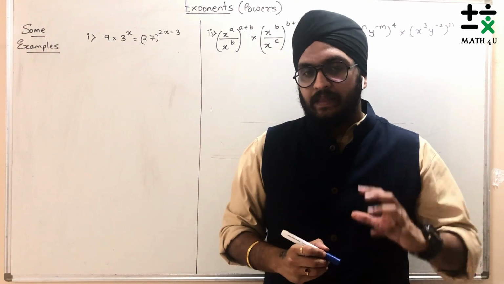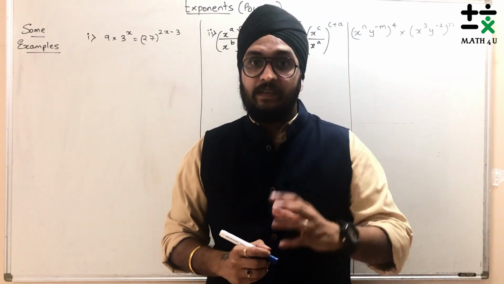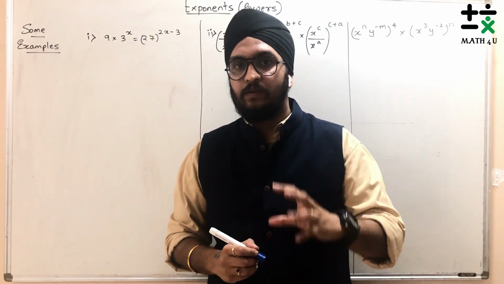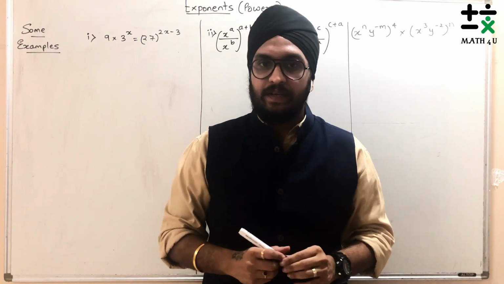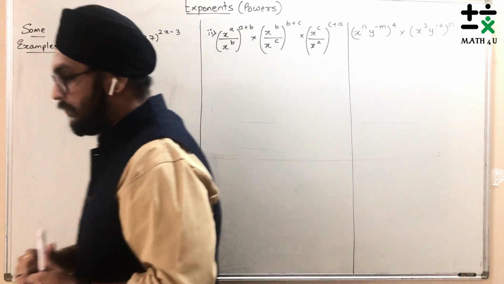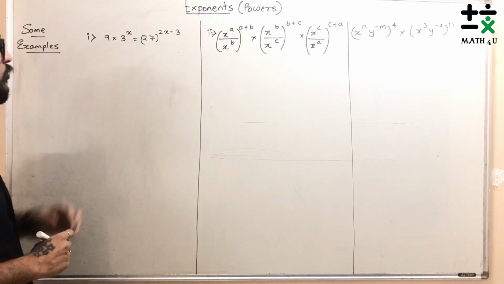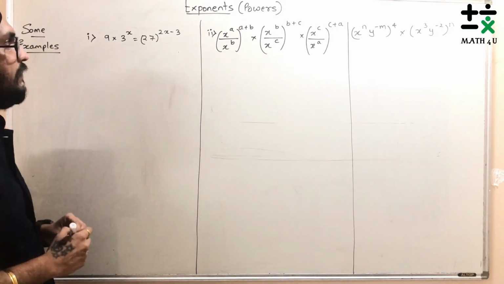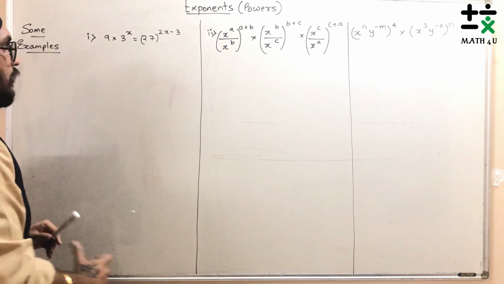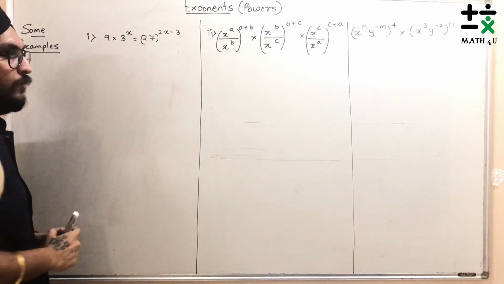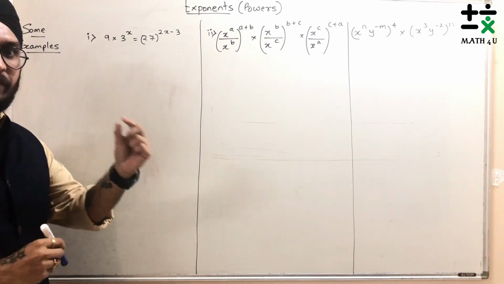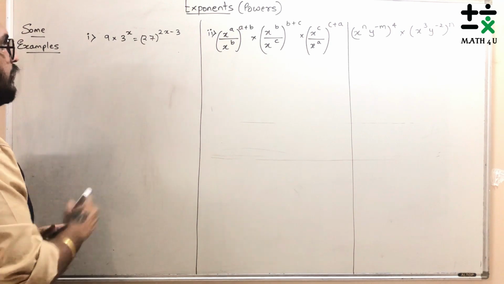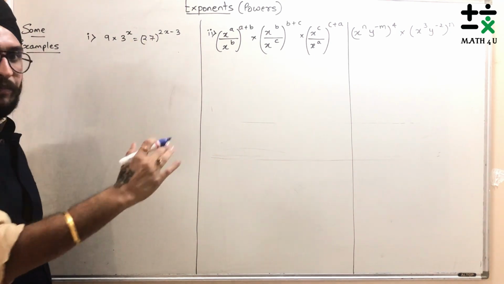Let's move on to the next part and the last part of the chapter, solving the important sums, which might make you a little confused while solving them. Let's check it out. So the first sum is given as 9 into 3 raised to x is equal to 27 raised to 2x minus 3. If x is in the power, you have to find the value of x here. So what you do here, just make the base the same first.